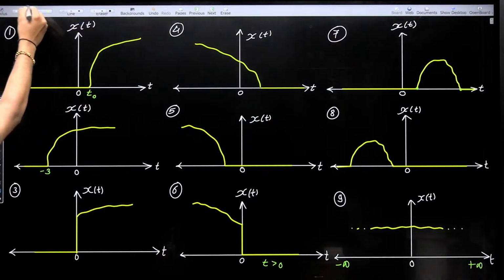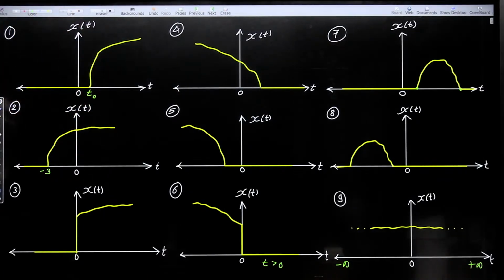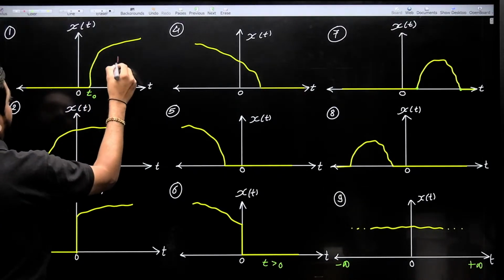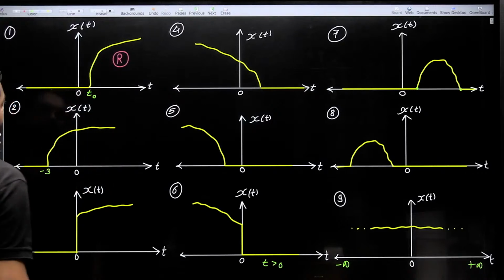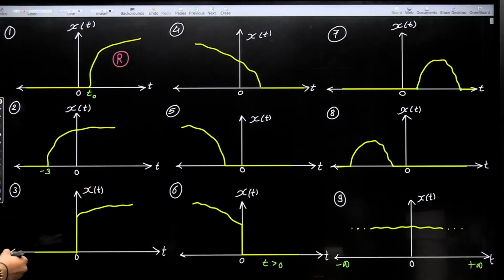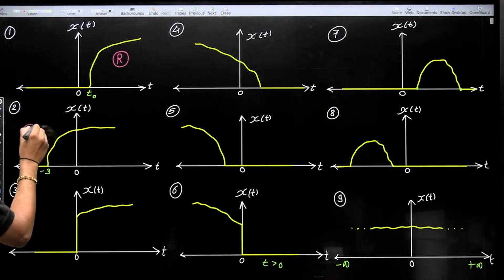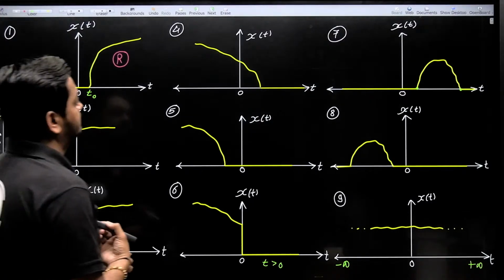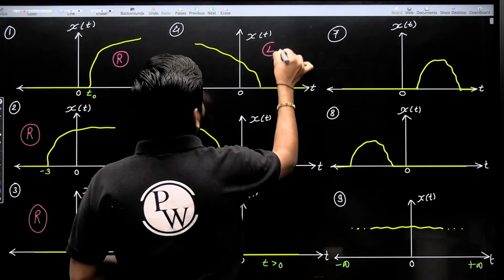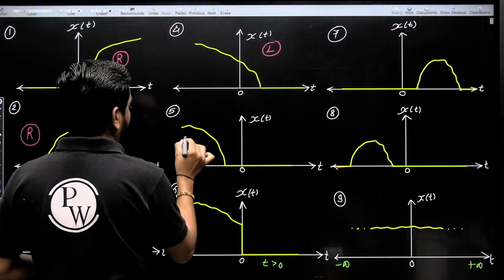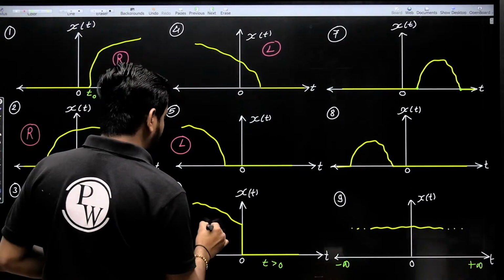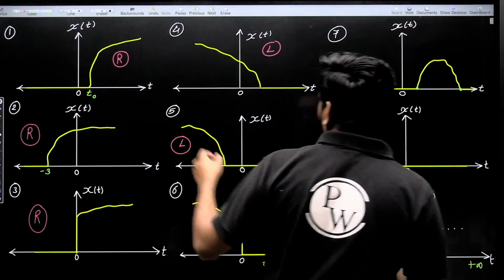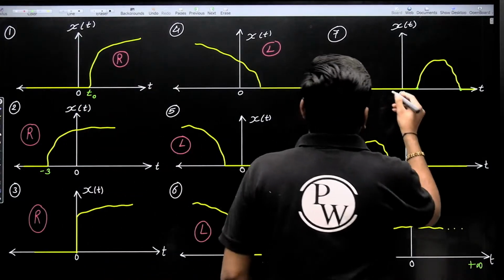First guys, tell me, this is right sided, left sided? This is right sided signal, correct, and this second one also right sided signal, then this one is also right sided signal, correct. This one guys is left sided signal, this one is also left sided signal, this one is also left sided signal. This is finite duration right sided we can say.